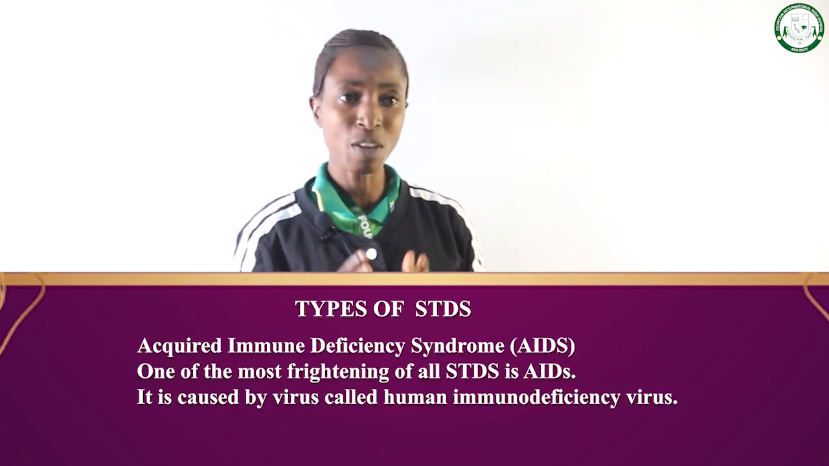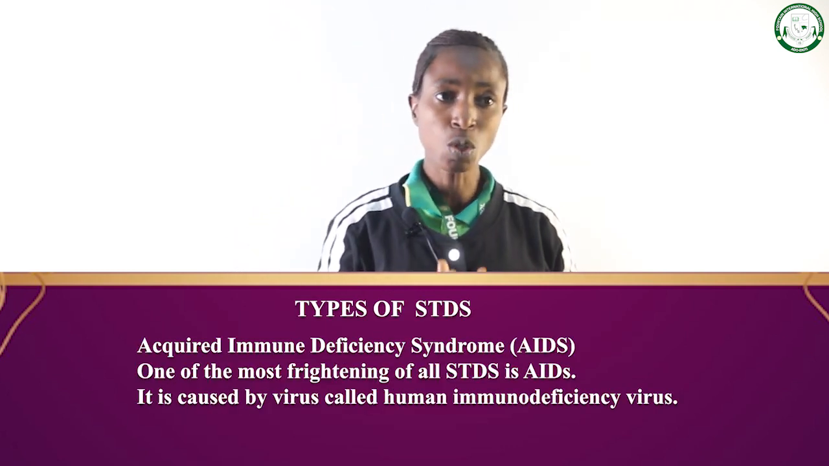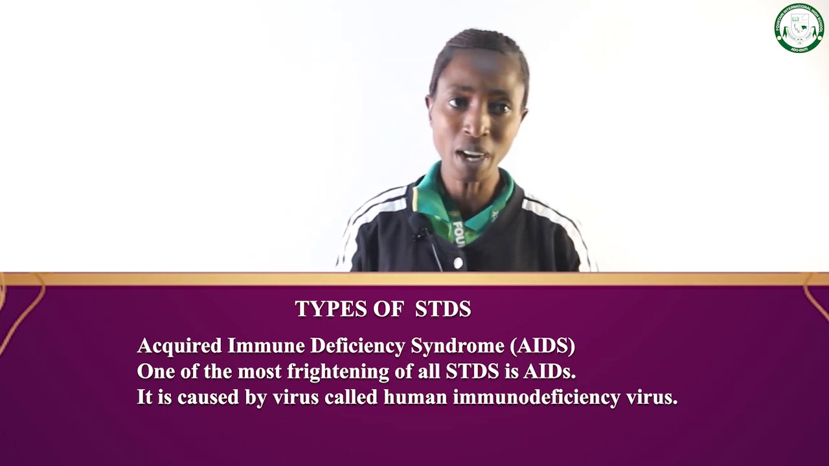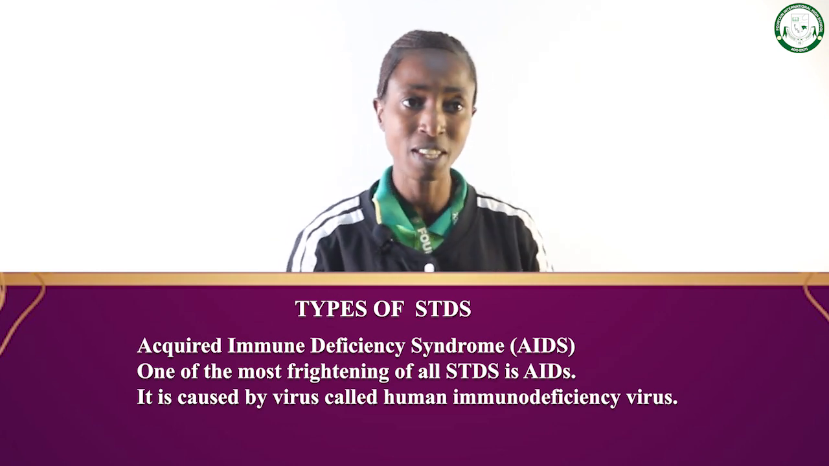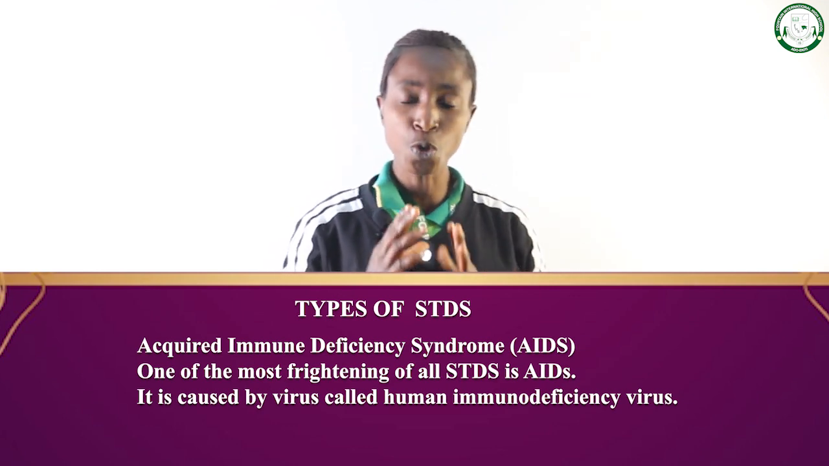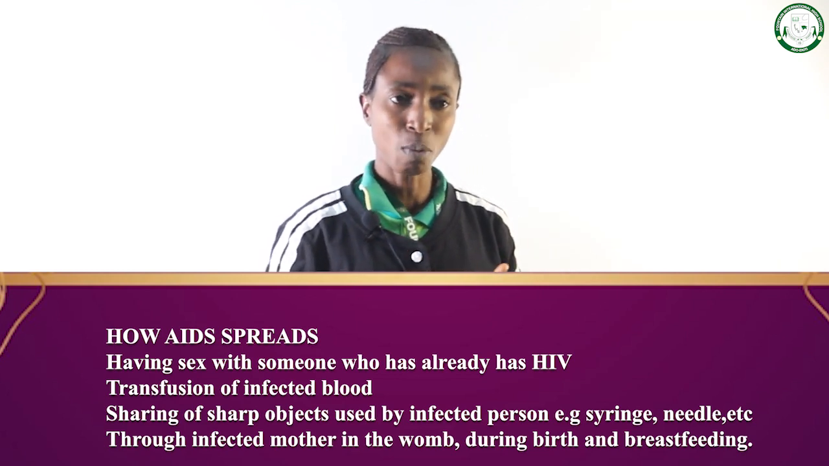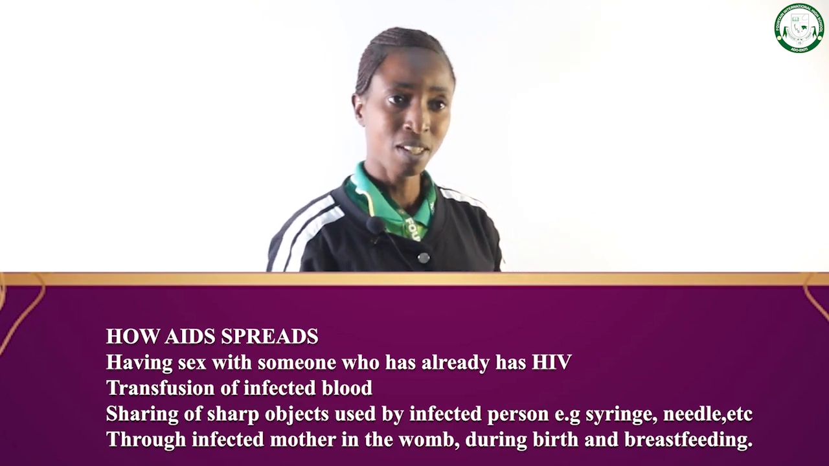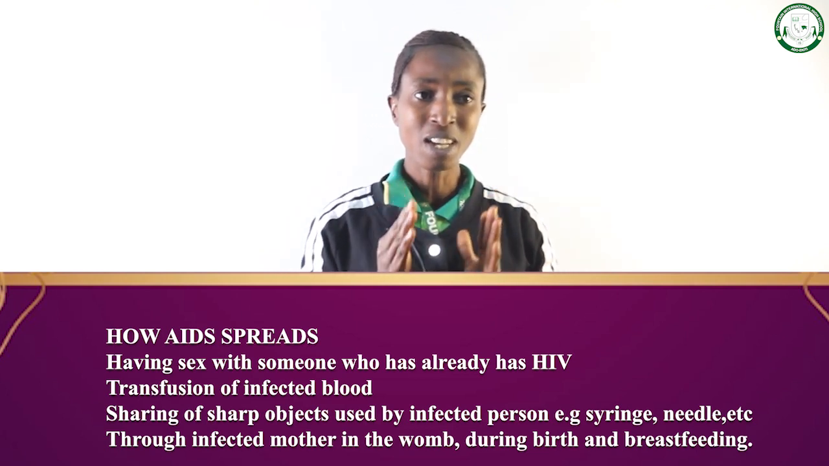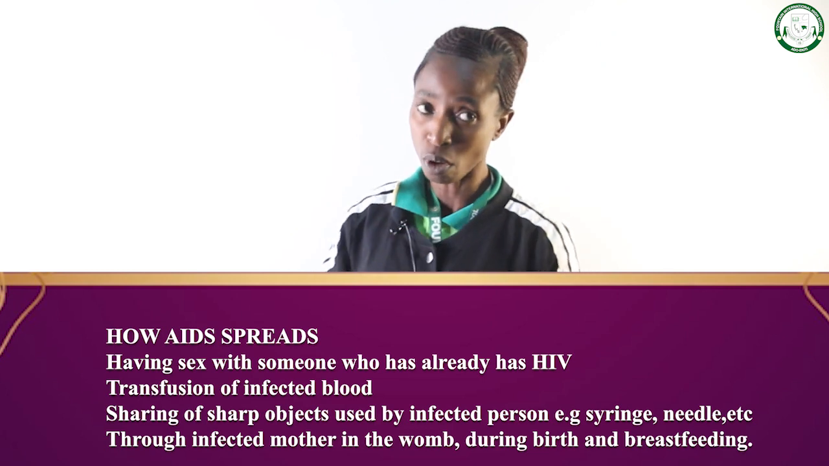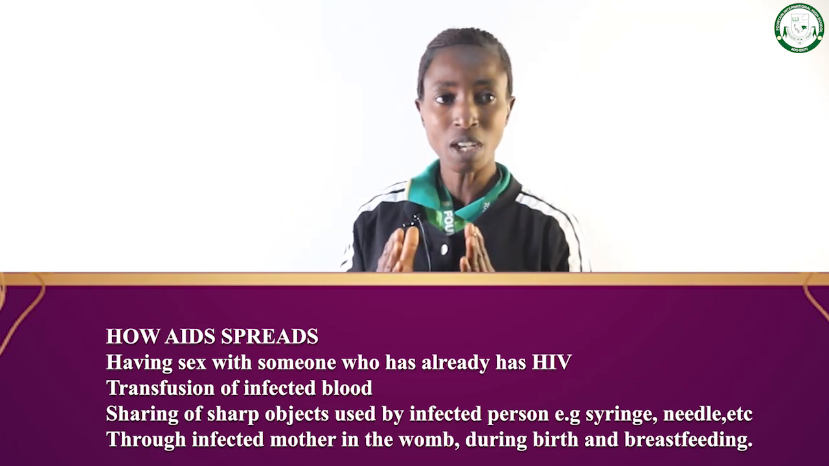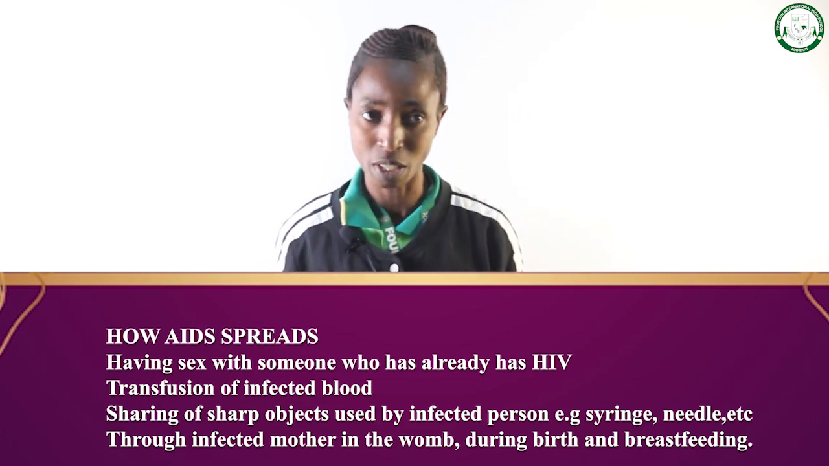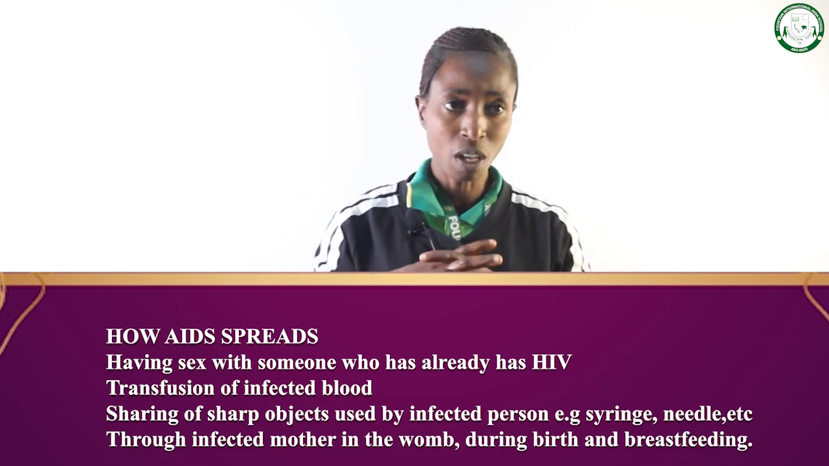Then the last one is AIDS itself. AIDS is acquired immune deficiency syndrome. It is caused by the virus called human immunodeficiency virus. It is spread through sexual contact between infected persons. That's number one. Then it can also be caused by transfusion of infected blood, that is, when someone collects blood from an infected person and the blood is not screened. So it can also cause AIDS.